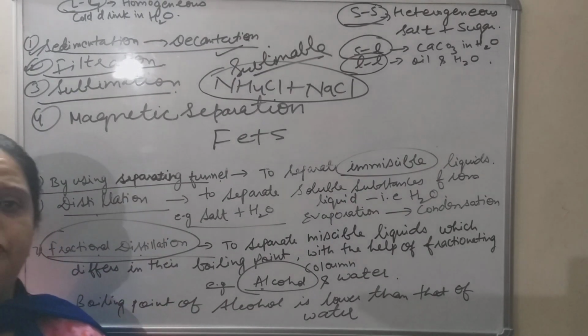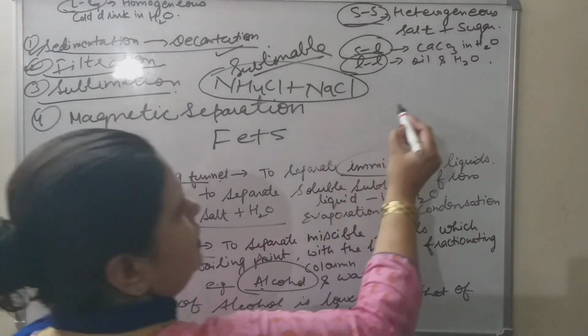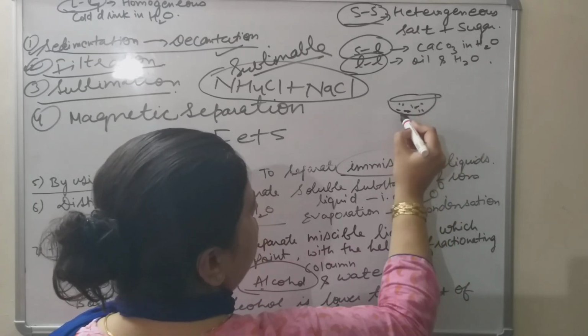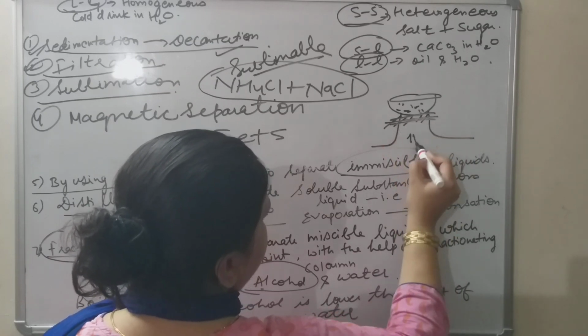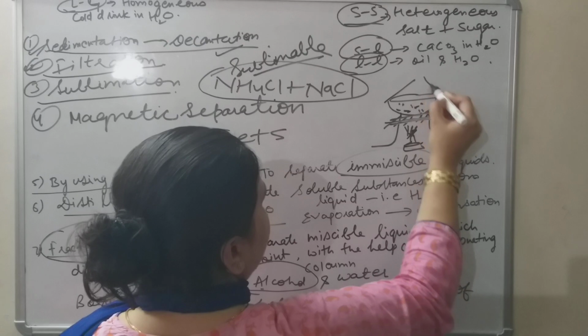As we discussed in the last chapter when we were revising it, the setup was like this: a china dish, and you have taken a mixture of these two, with a tripod stand and wire gauze. Just put the Bunsen burner below it, and then cover it with the funnel.